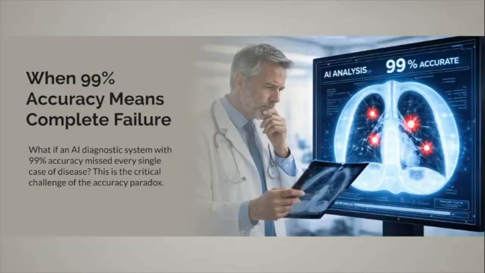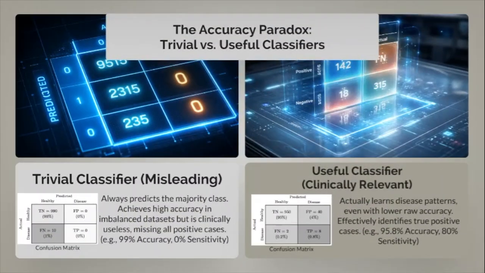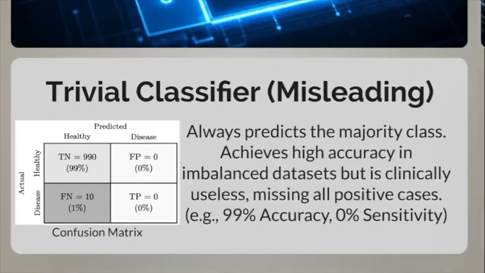in medical AI evaluation. To understand this paradox, we need to distinguish between two fundamentally different types of classifiers: trivial classifiers that game the metrics versus useful classifiers that actually learn meaningful patterns. A trivial classifier simply predicts whatever class appears most often in the data. In medical datasets where healthy patients vastly outnumber sick ones, this strategy achieves deceptively high accuracy while being completely clinically useless because it misses every positive case.